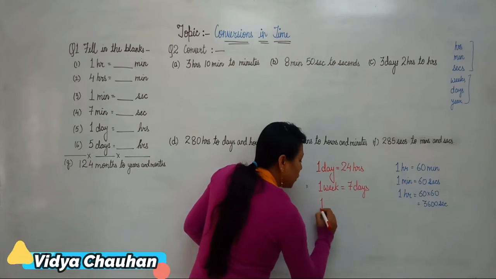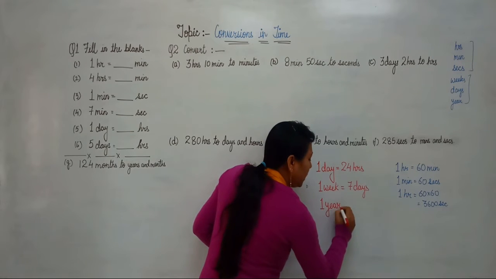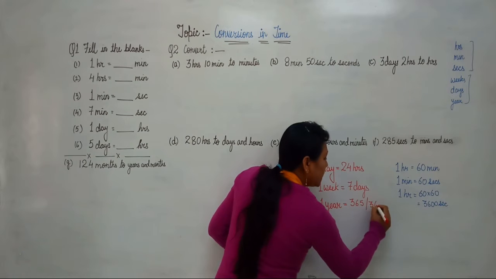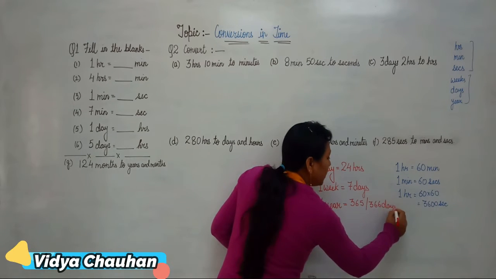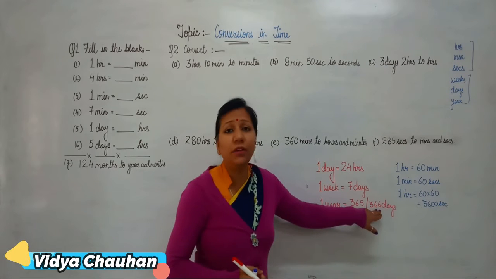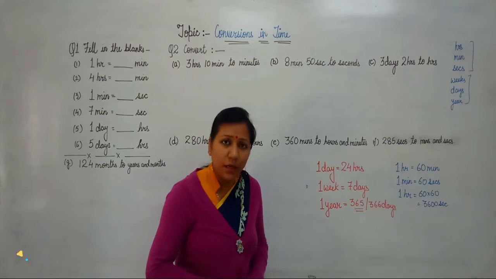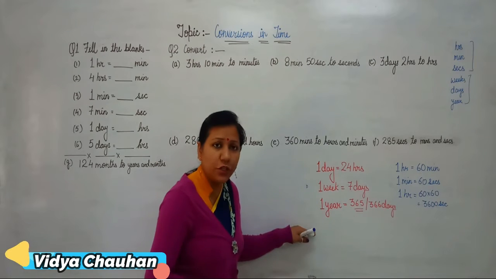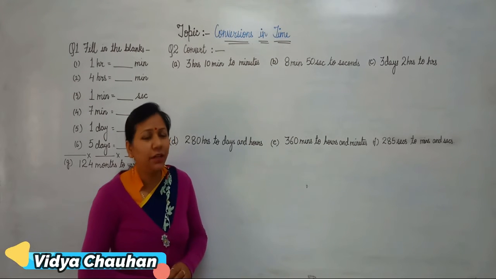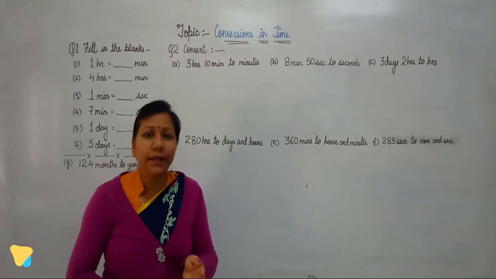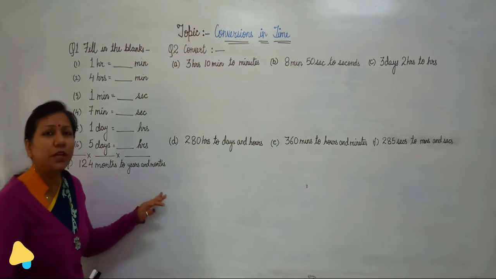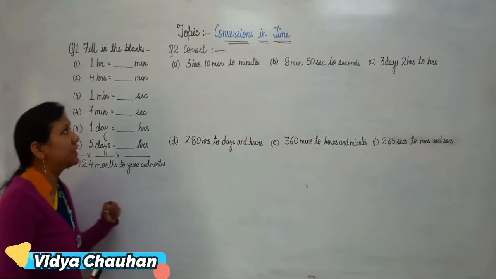Similarly, if I talk about how many days in a year, there are 365 or 366 days in a year. In a normal year, it is 365. If it is a leap year, then we have 366 days. Clear students? So this is all about the conversion. Well, now students, after discussing the conversions and the relation between hours, minutes, seconds, days, weeks and years, let's come to the exercise questions and solve them.